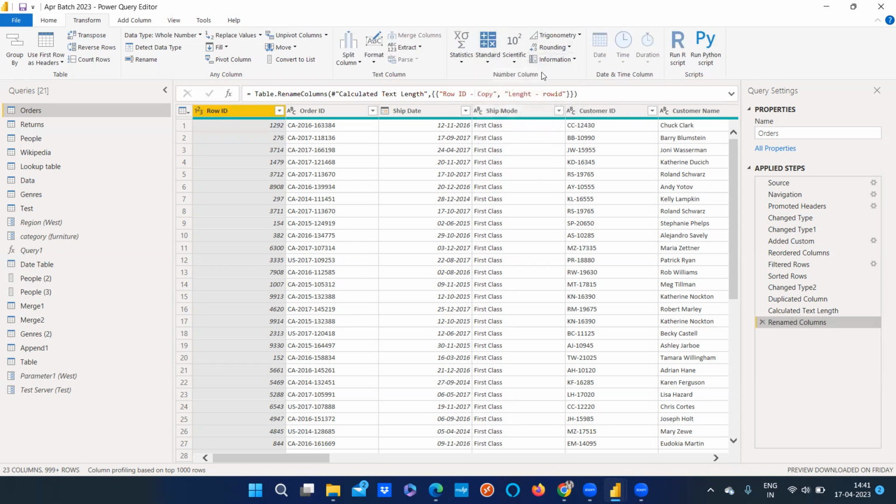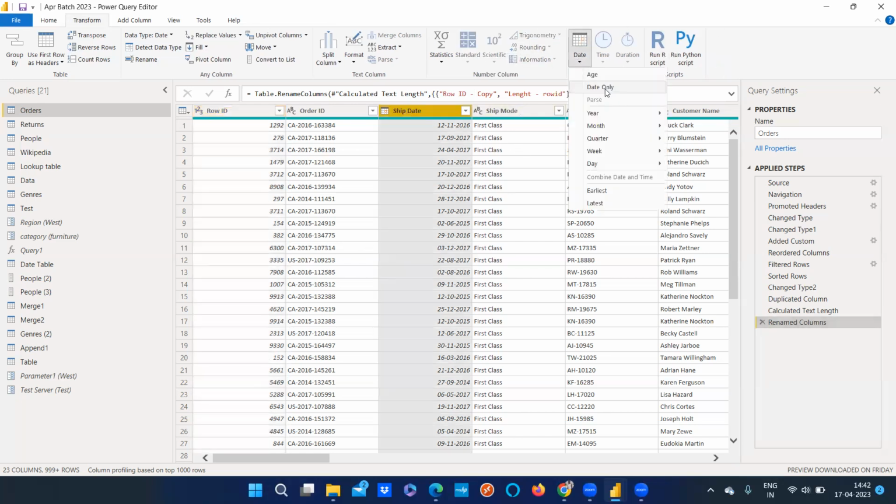Okay. Then we even have something for the scientific option, wherein power, square root, these things we can use. Again, I mostly haven't used these in my experience, because I hardly have used scientific, trigonometry, or rounding off. I did not get this kind of thing as such. Okay. Then we have something called date time duration.